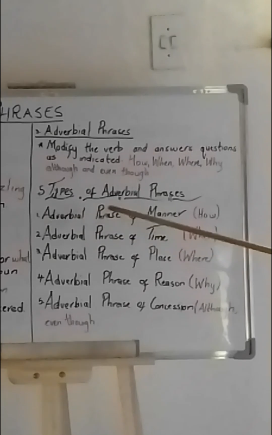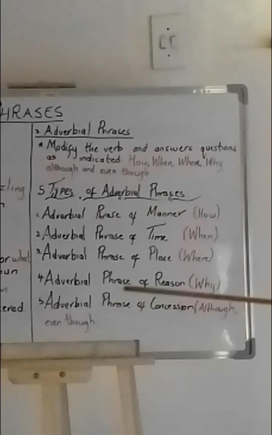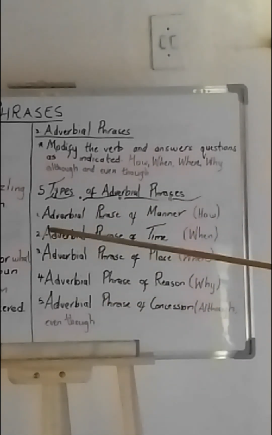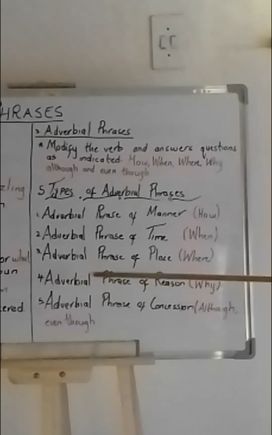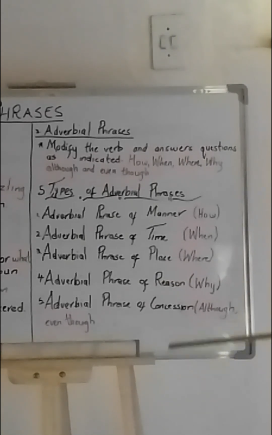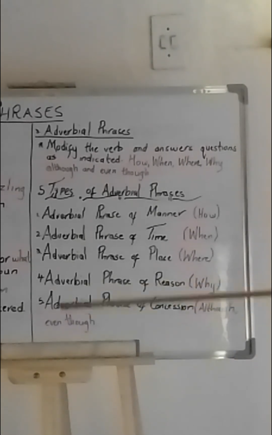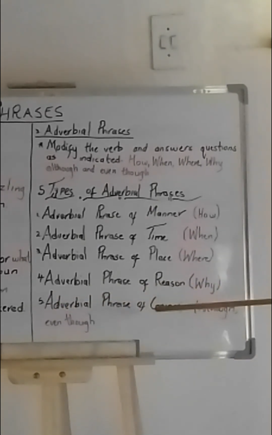We have the adverbial phrase of manner, which answers the question how. We have the adverbial phrase of time, which answers the question when. We have the adverbial phrase of place, which answers the question where. We have the adverbial phrase of reason, which answers the question why. And then we have the adverbial phrase of concession, which has although or even though.